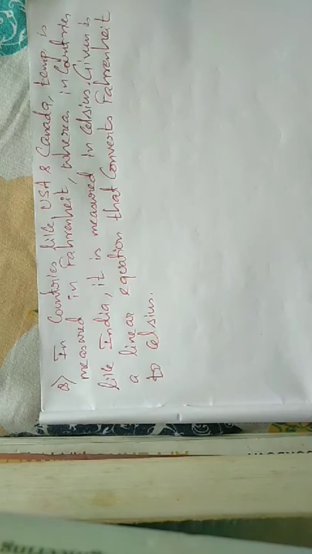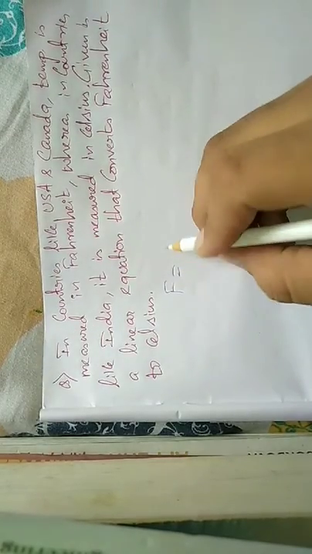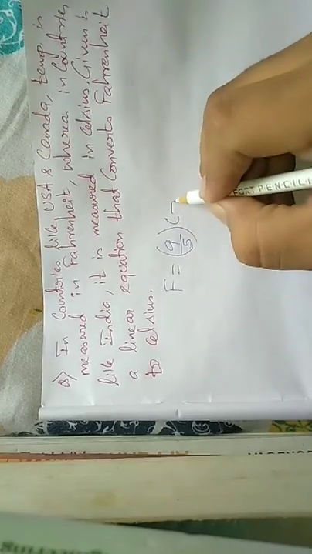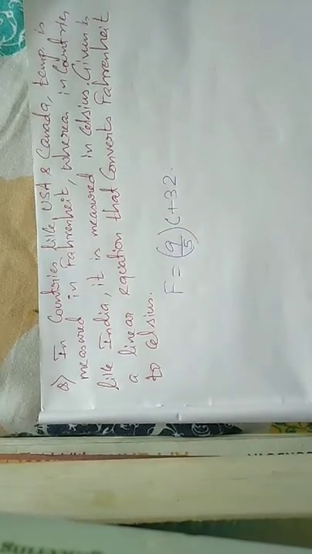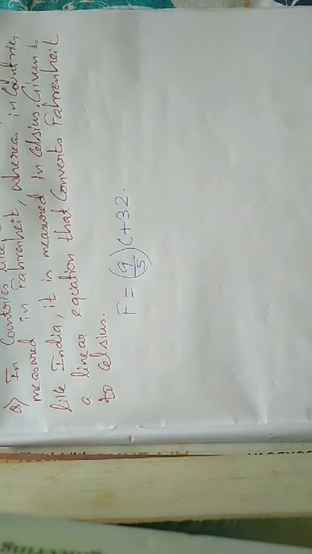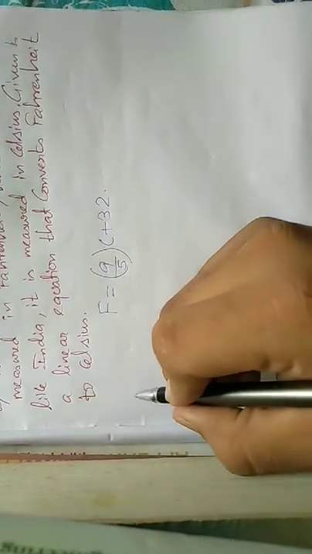So F is equal to 9 by 5 C plus 32, right? This is given. This is the value of F. Okay, now what are the questions asked to you? The questions are: number 1,